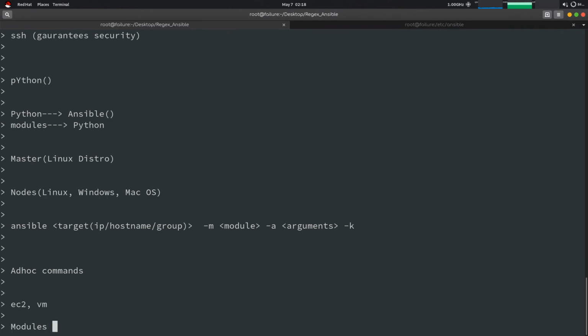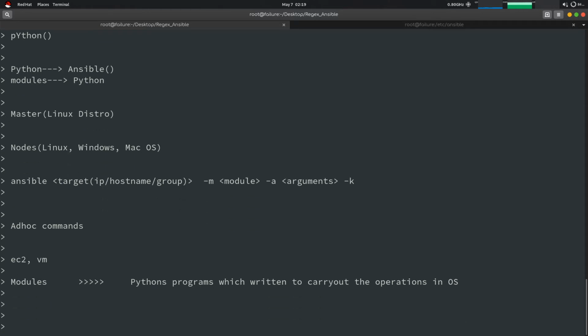Okay, so what are modules? Modules are Python programs which are written to carry out operations in an OS. Okay, so what kind of operations?